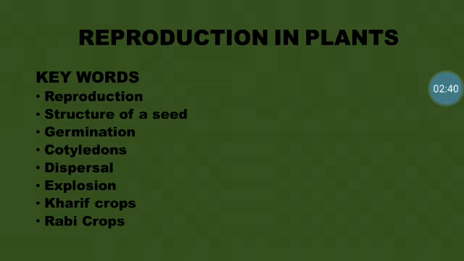Now we will see the keywords. The keywords are reproduction, which we have discussed now. Then we have the structure of a seed, germination, cotyledons, dispersal, explosion, Kharif crops, and the last we have the Rabi crops.